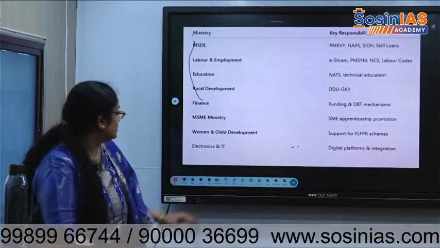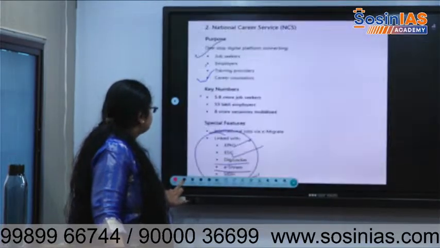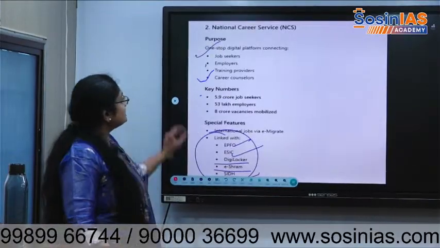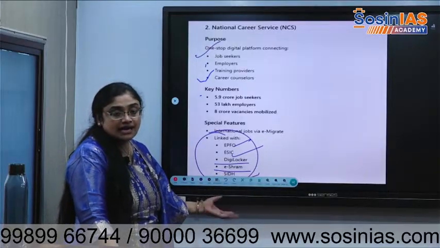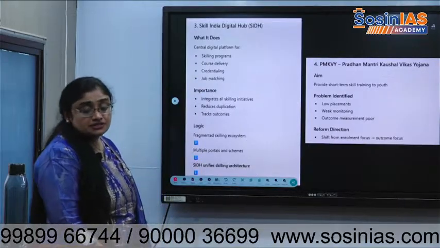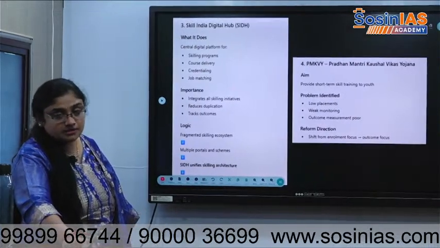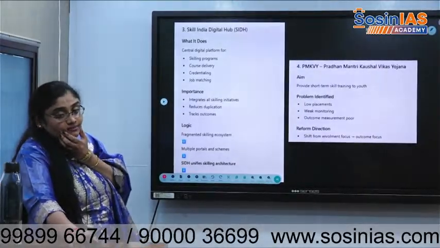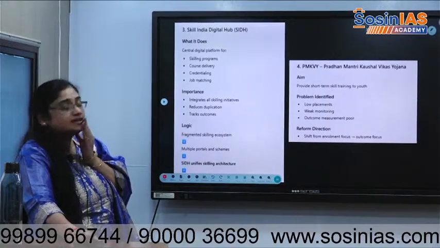Finished? Okay, let us go back. So what is the National Career Service? Everyone will come to the same place. People find careers, and I will give jobs. So it's an easy portal. NCS is under which ministry? You have written it, no? Labour. Skill India Hub? The Skill Development Ministry, the Ministry of Skill Development and Entrepreneurship.